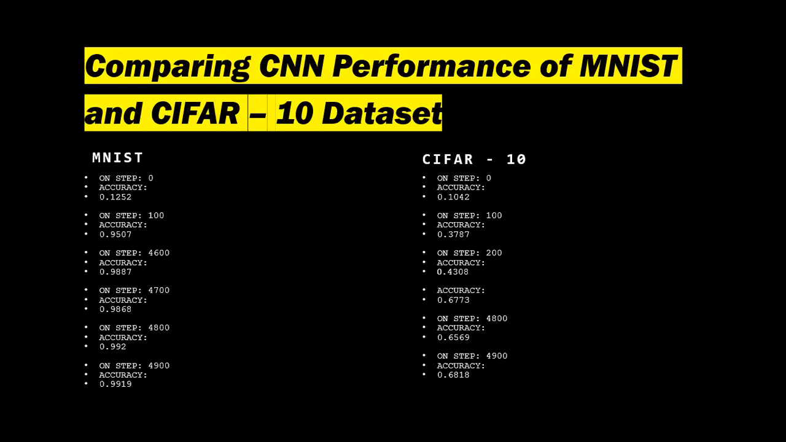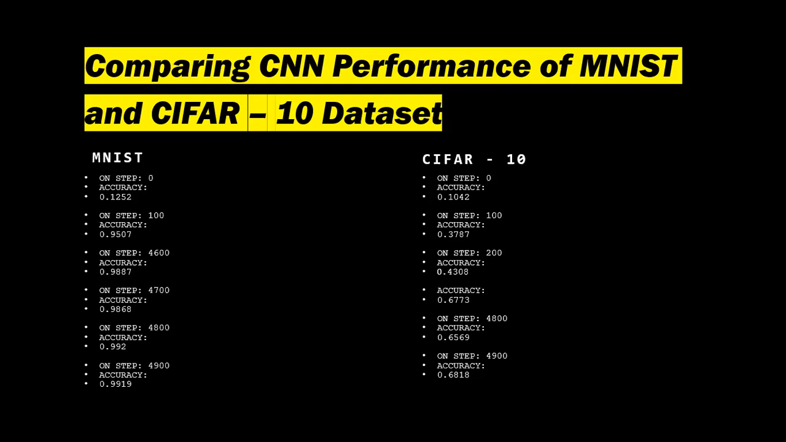Here we can see that on the first step, that is step 0, the accuracies of both datasets, MNIST and CIFAR-10, are almost the same, around 12.52% for the MNIST dataset and 10.42% for the CIFAR dataset. Later we can observe that from the next step, step 100, the accuracy of both datasets had a drastic rise, and the accuracy levels between the two are very different: the accuracy of the CIFAR-10 dataset is 37%, and the accuracy of MNIST suddenly rose to 90%.